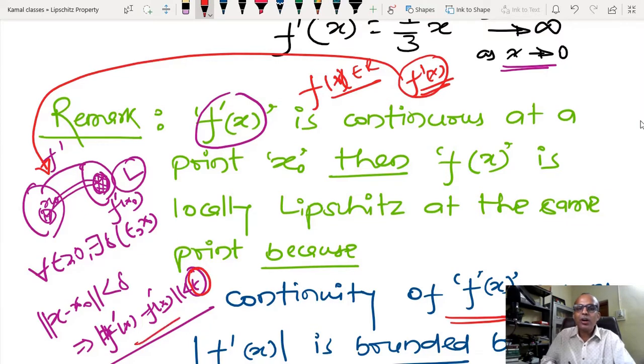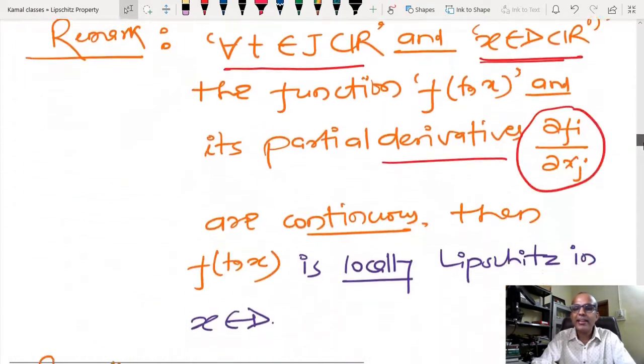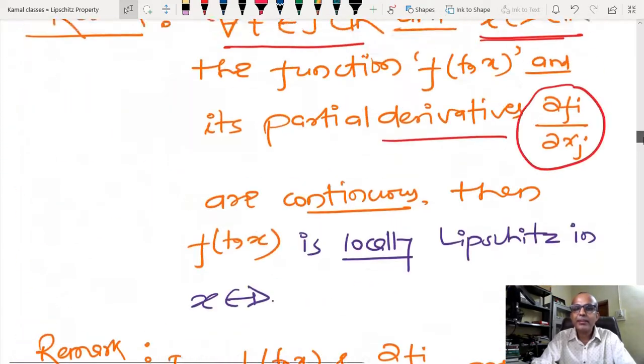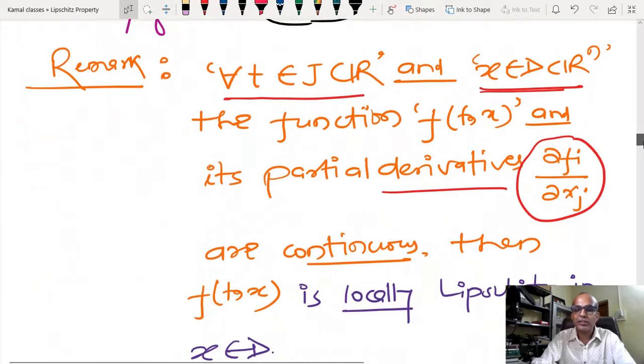Now we know that the physical interpretation of the derivative in higher dimensions is equivalent to the best linear approximation, which is given by the Jacobian. So if you make sure that the Jacobian is continuous, then I can guarantee that there exists a Lipschitz constant. The same thing I have written here: the function f(x) and its partial derivatives are continuous.